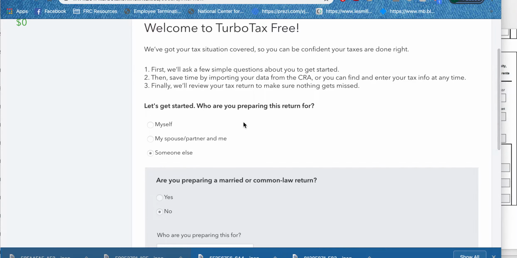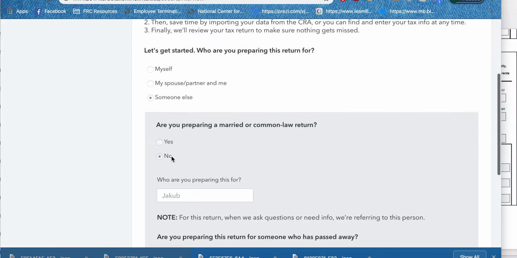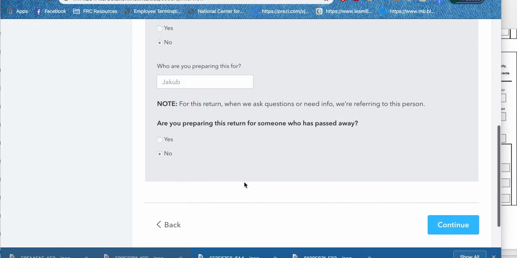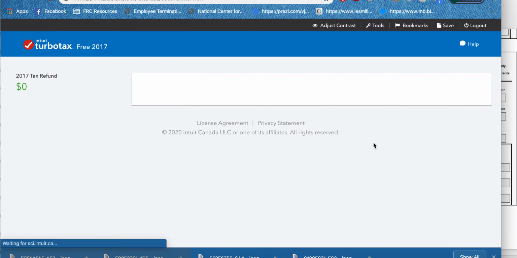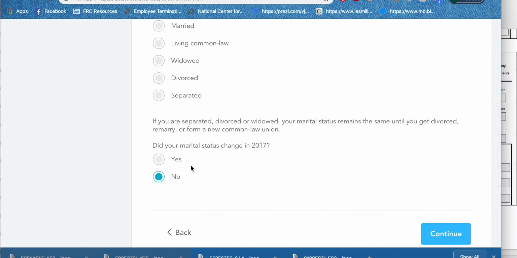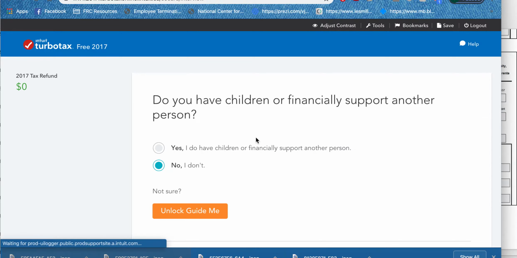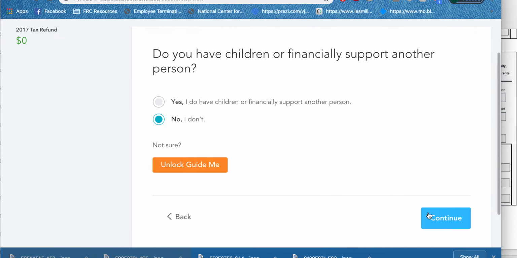Okay, so I've started this here. I am preparing this return for someone else. Jacob is single, so he's not married. That's his name, and he has not died. Okay, Jacob is single, and his marital status has not changed. And it said that Jacob does not have children.